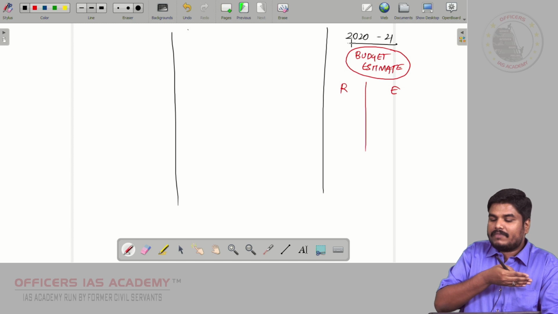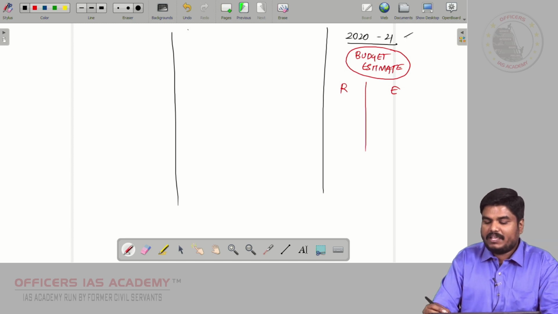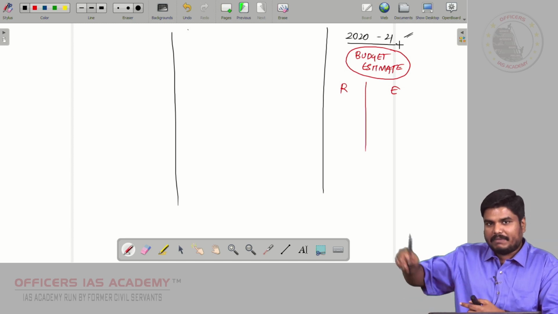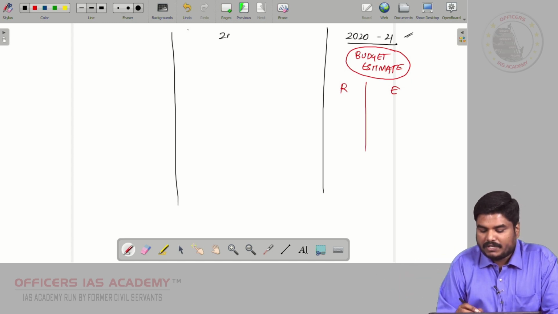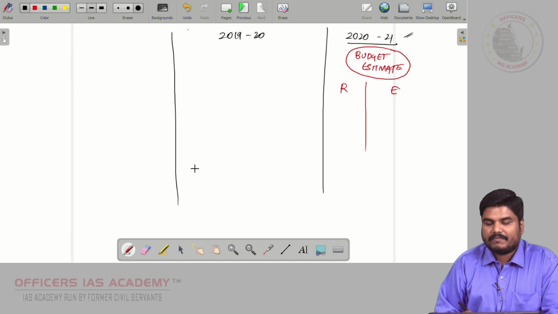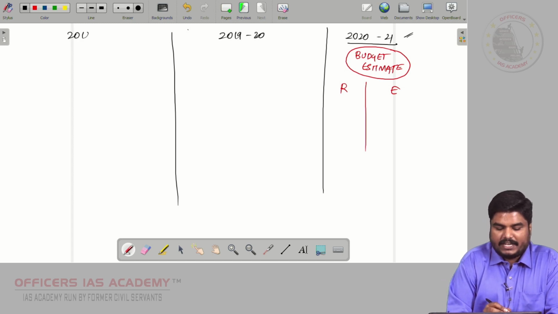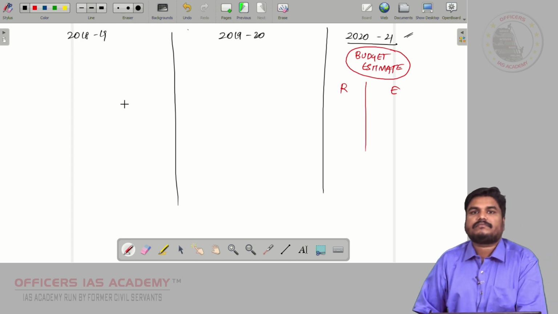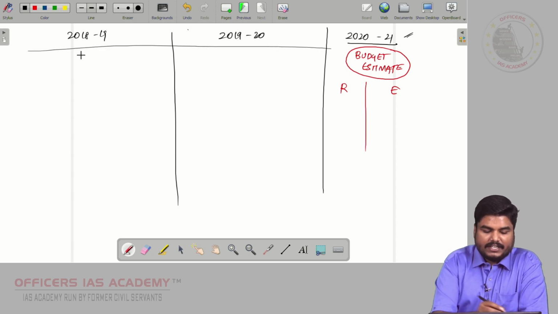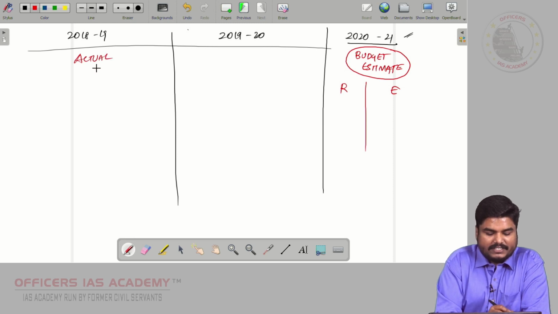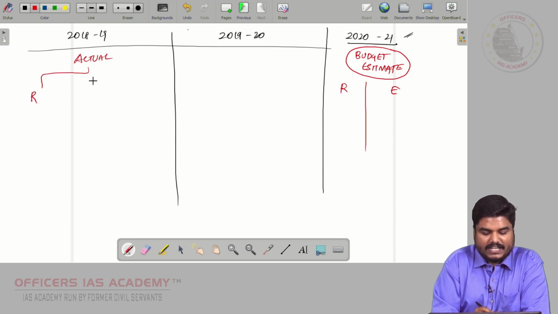Based on that, the budget estimate for the budget year will be calculated. So what are the previous 2 years? It is 2019-20 and 2018-19, right? So here we know that 18-19 actual data is available, that is, the actual receipt and the actual expenditure.